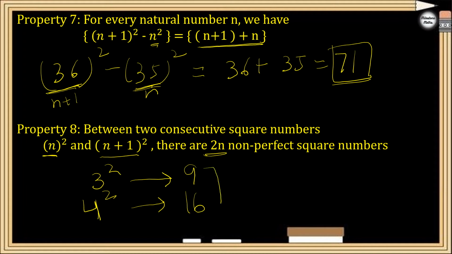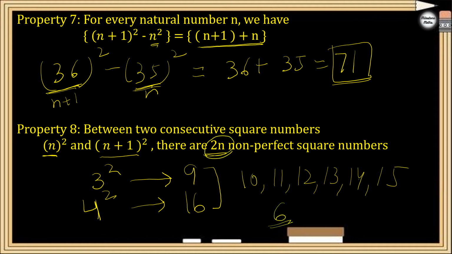So how many numbers are there between 9 and 16? Don't include 9 and 16, right? So there are 10, 11, 12, 13, 14 and 15. How many numbers are there? Let us count: 1, 2, 3, 4, 5, 6. There are 6 numbers. So what is 2n? Here n is 3, right? So 2n is 2 multiply 3, that is 6, right? So this property, let me take one more example.